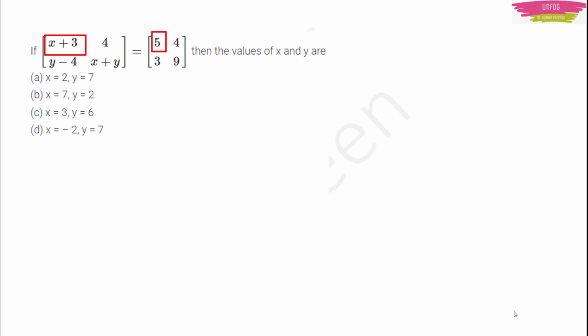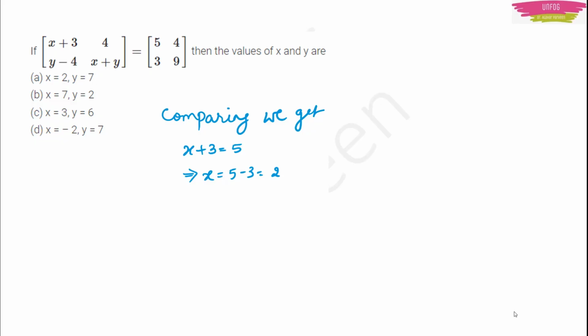What you have to do is just compare these two matrices. If you compare, you will know that x plus 3 is equal to 5, and therefore x will be equal to 5 minus 3, or 2. So you got the value of x now, isn't it? You have to find the value of y also. You can compare any other term. You have two more terms: y minus 4 and x plus y. It is your choice. Either you compare y minus 4 with 3, or you compare x plus y with 9.